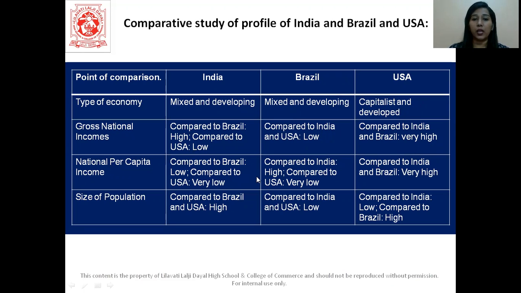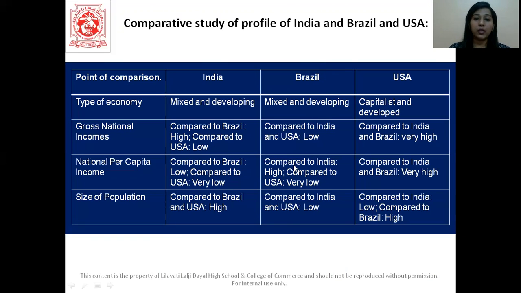Then let's talk about the per capita income. So now per capita income compared to Brazil of India is low and compared to USA it is very low. Now we actually divide the national income with the total population. Alright, and that is why if you see that though our gross national income compared to Brazil is high, but our per capita income compared to Brazil is low because India is highly populated. Okay, so when we are comparing it with USA, we come very down. So compared to Brazil, it is low and compared to USA, it is very low.